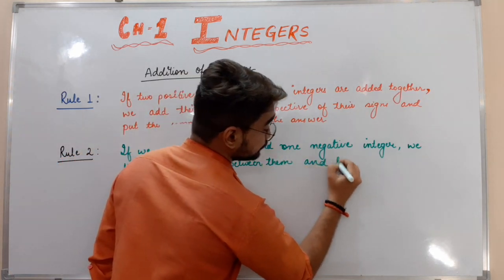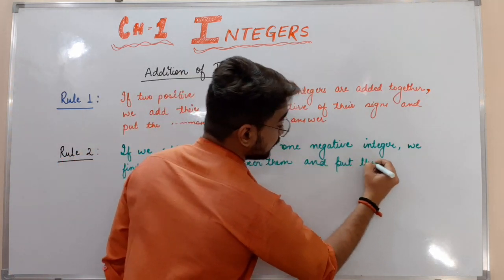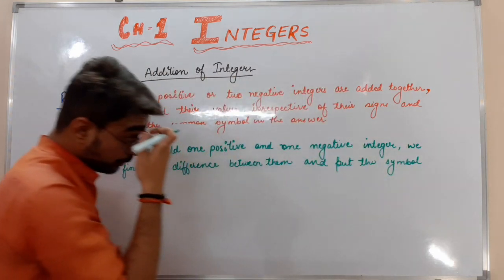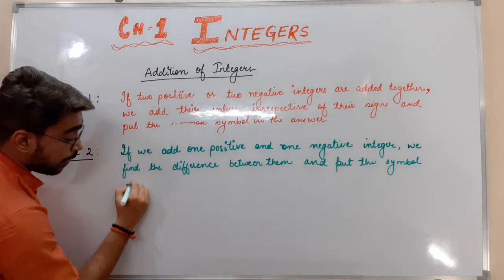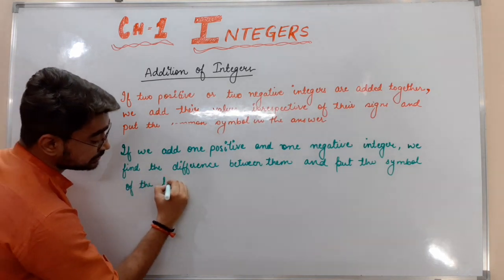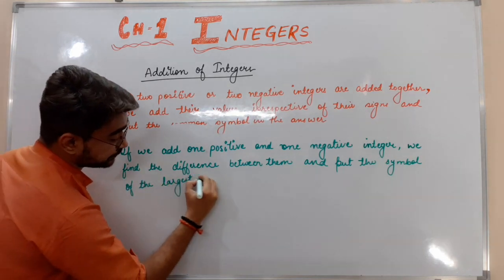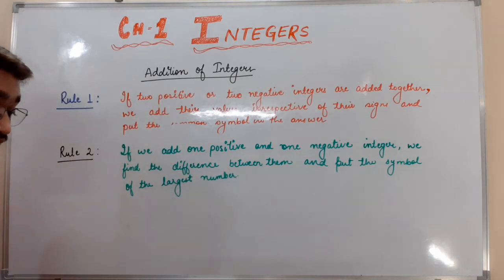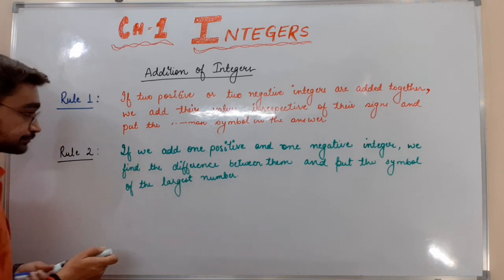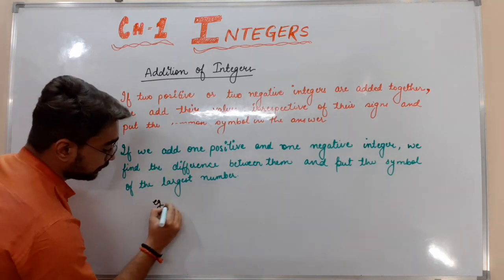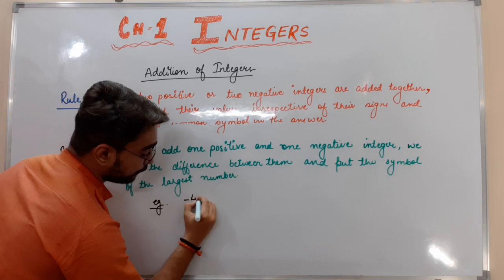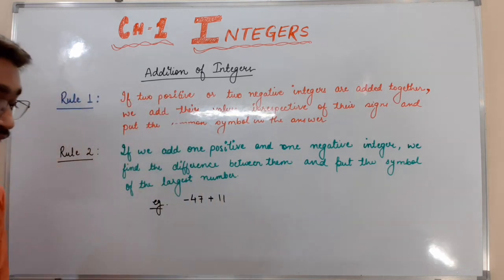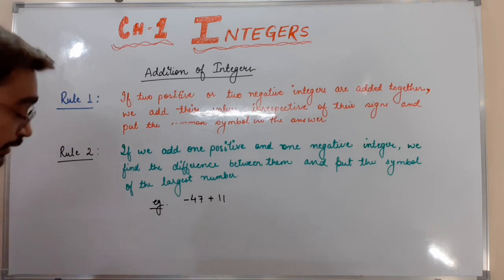and put the symbol of the largest number. Example is minus 47 plus 11.